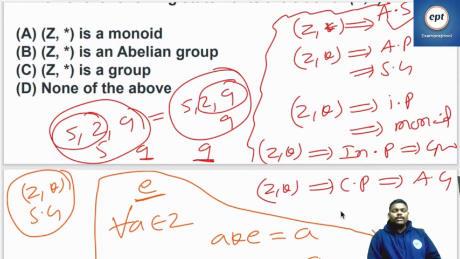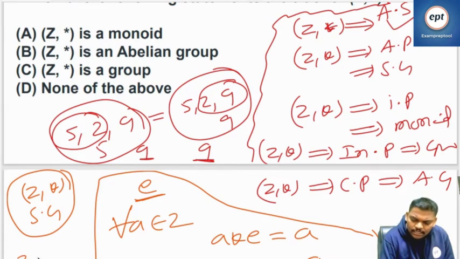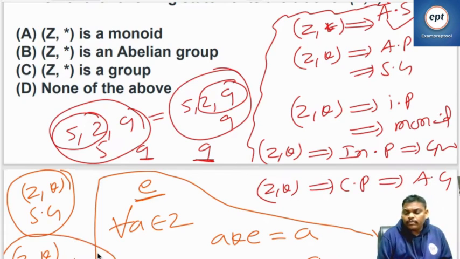You have to say some specific number. You cannot say minus infinite, you cannot say plus infinite. It means undefined. So what is the answer? Z comma star doesn't have an identity element. Identity element does not exist. If the identity element does not exist, there is no point of going further.